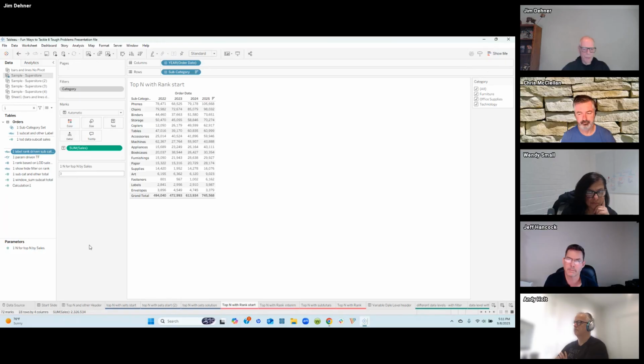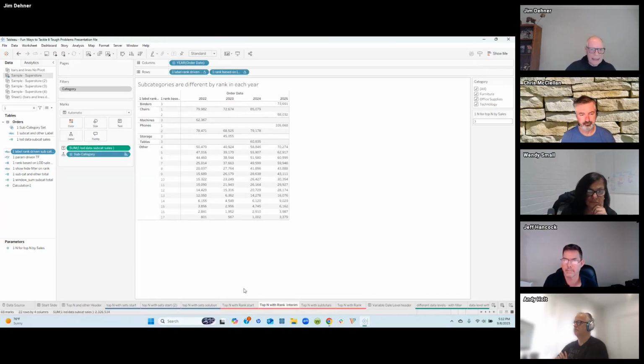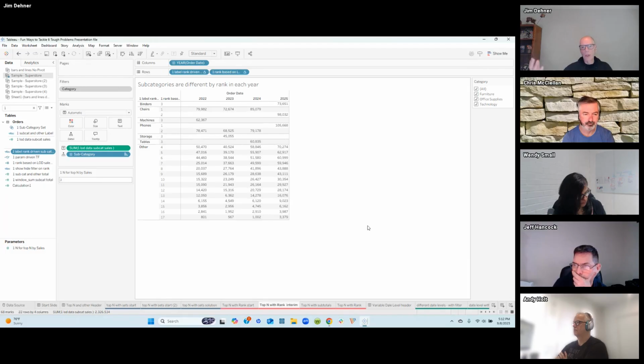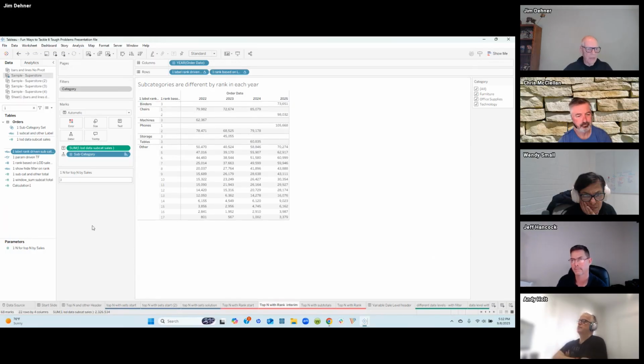Now comes the hard part. What we've got at this point is something that would kind of look like this. We're going to look at the top three values. And as we look across here, I can see the three values that we want, and we want to see those individually, and then we want to take all of this, we want to total that, so that's going to be my other value. And the same thing here, and it's going to vary by year. And to do that, what we actually have to do is we have to get the total of these three and take that from the total of the entire year to get the other value, and we want to show these individually.